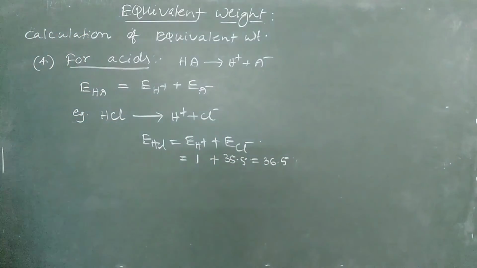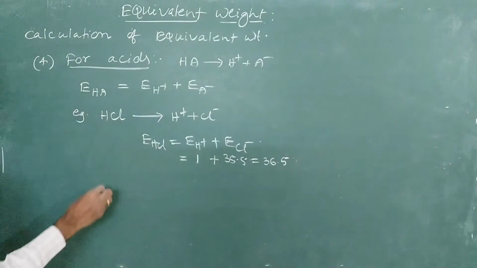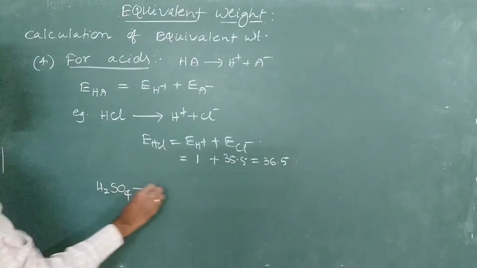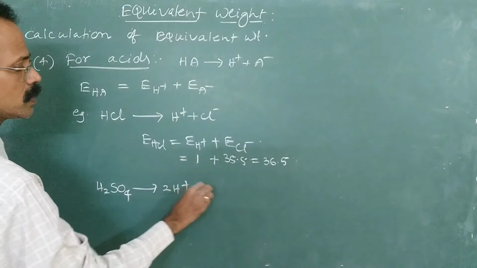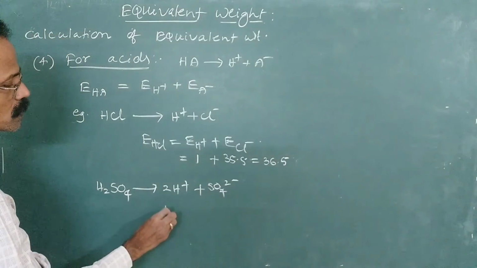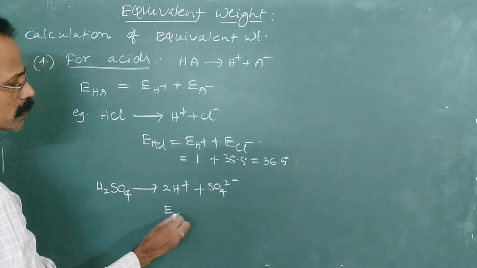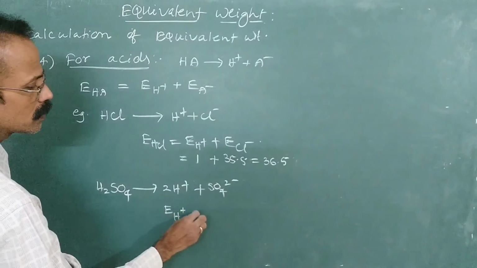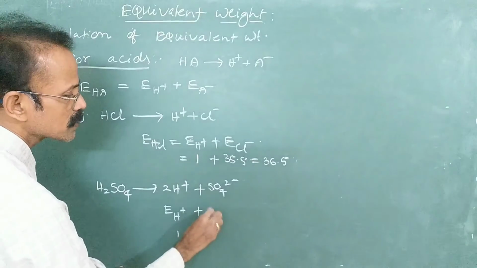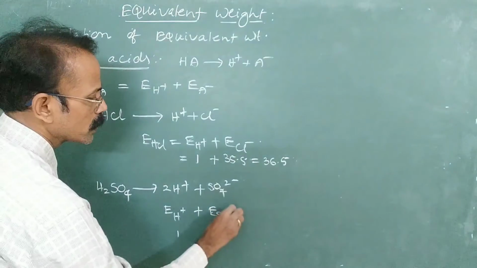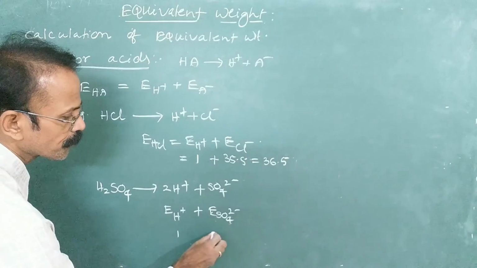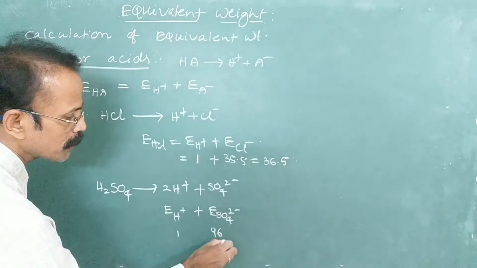Similarly, if you take sulfuric acid, H2SO4 ionizes to give 2 H plus and SO4 2 minus. The equivalent mass of hydrogen is 1, and the equivalent mass of sulfate is 32 plus 64, 96 divided by valency.